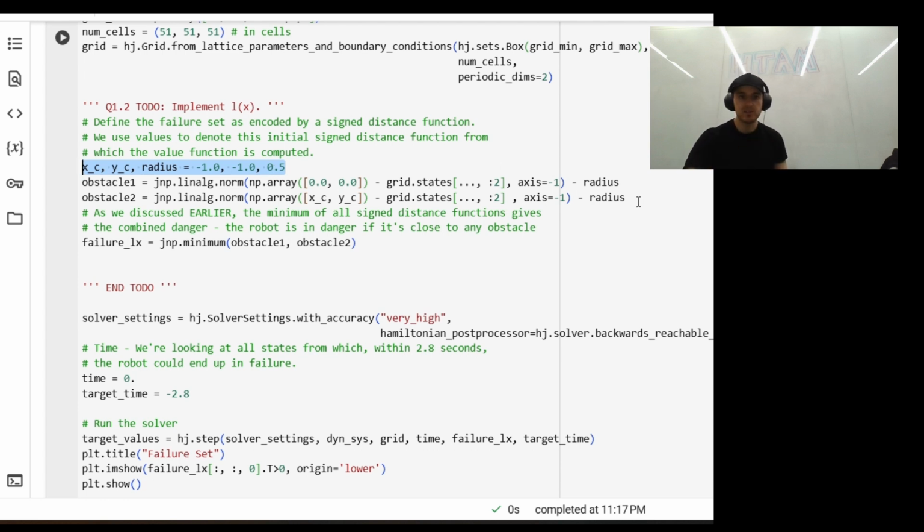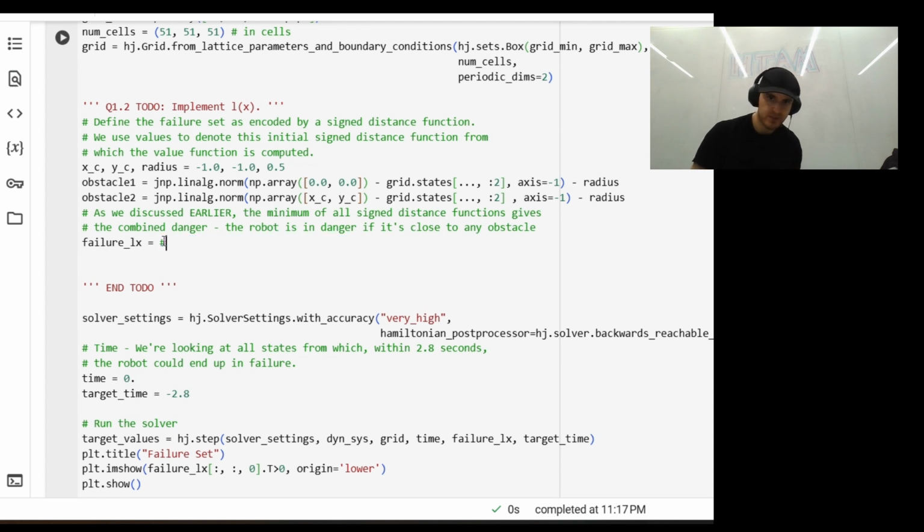And go ahead and take a look at this. So, now for both obstacles, we compute their individual signed distance functions, L1 of x and L2 of x, and grid.states brackets with the little colon 2 in it selects px, py across the grid, and subtracting the radius turns Euclidean distance into signed distance. Booyah.